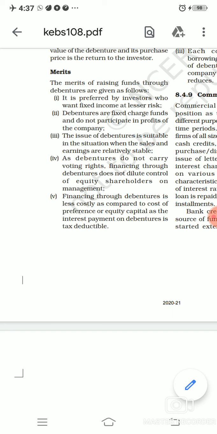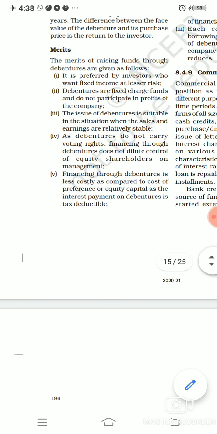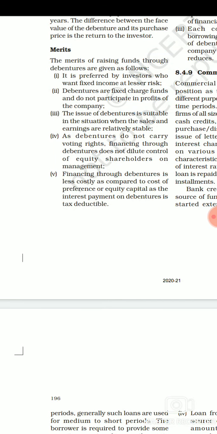They will have power of taking the decision, because in equity share, if we raise funds by selling shares, we are spreading out the ownership, meaning we are dividing the ownership. So if any organization does not want to dilute the control, meaning does not want to give power to someone else, at that time debenture is the best option to raise funds, because in the debenture case we are raising funds and we are not diluting any control of the organization.